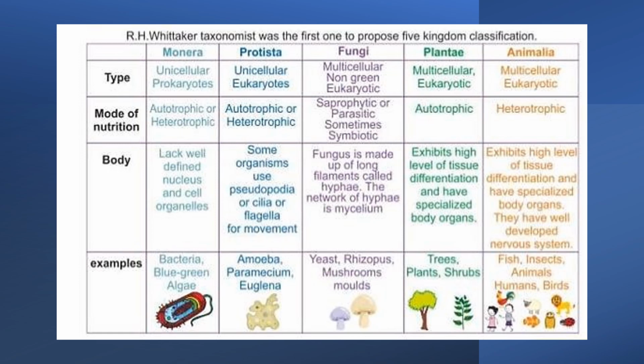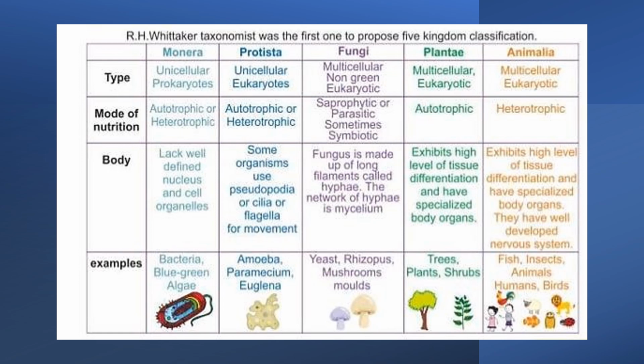So these actually feed on other things. Okay, like I told you about heterotrophics, like that. Parasitics are ones that feed on other living organisms. Right. Fungus is made up of long filaments called hyphae. The network of hyphae is mycelium. Okay. Examples again are yeast, mushrooms, molds. Moving on to Plantae.